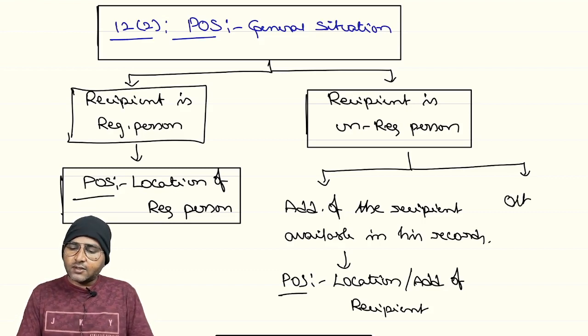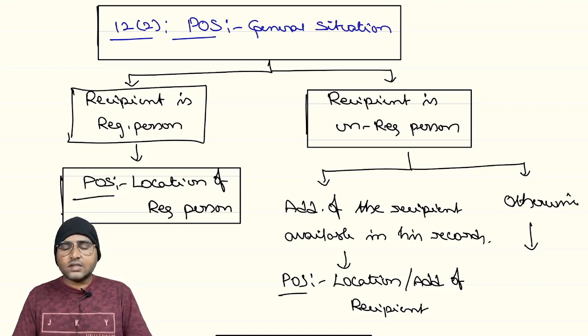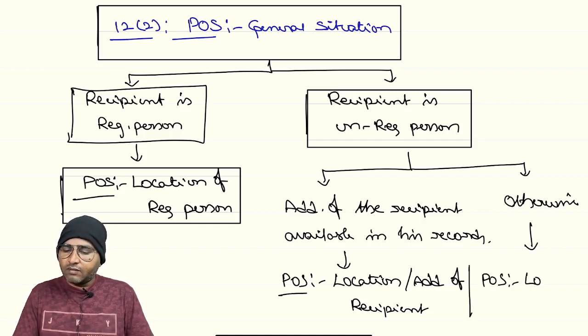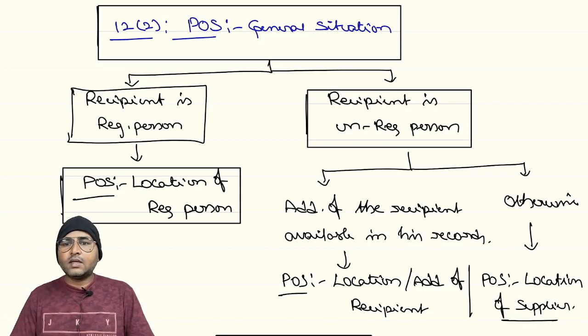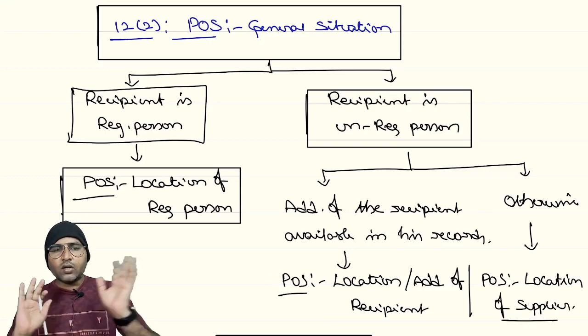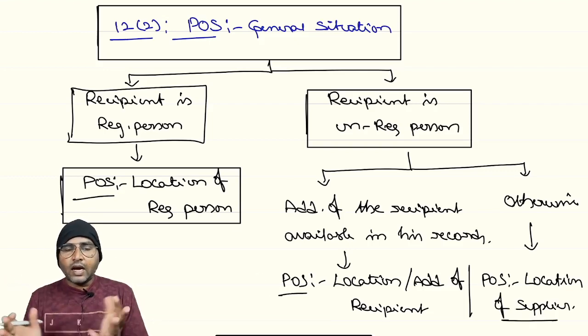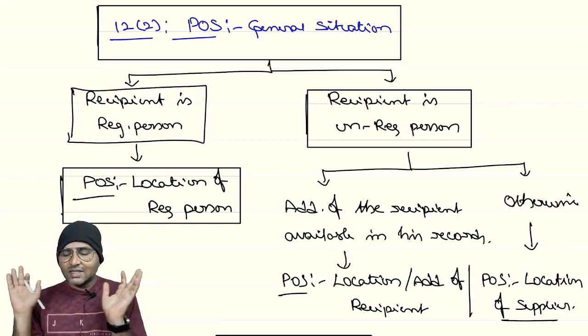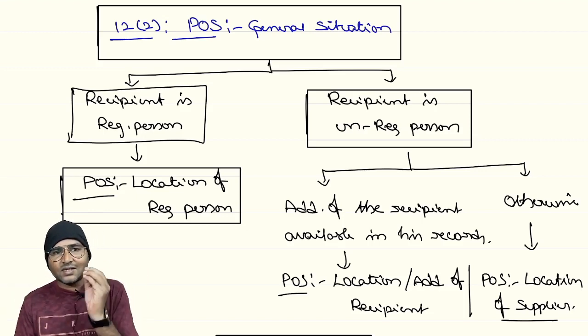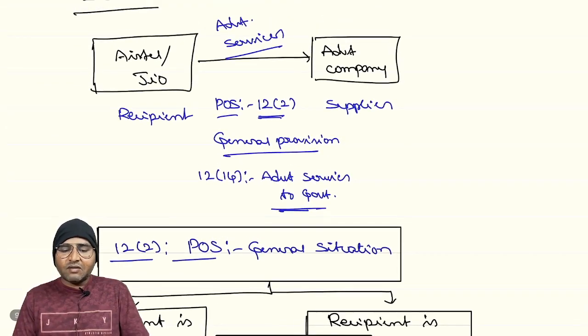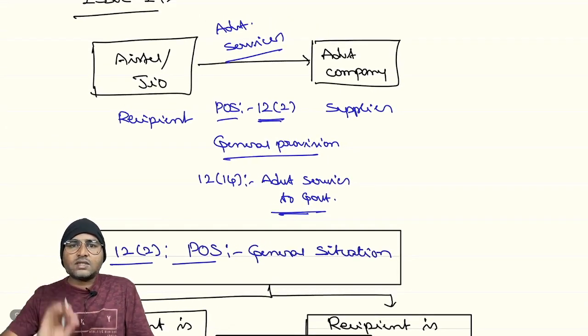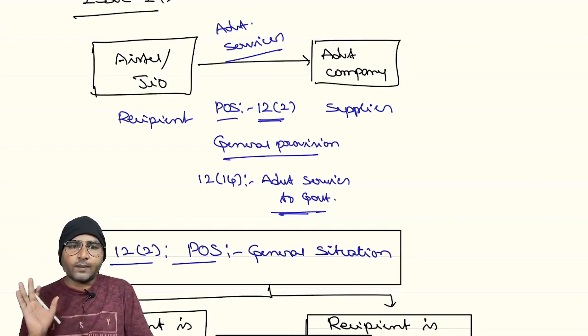Second one, otherwise, that means the address is not available, then the place of supply will be the location of the supplier. Are you clear with this? Any doubt? And these are not the issues. This is just the general provision as we discussed in the classroom, right? I'm just giving clarity about 12 subsection 2 versus 12 subsection 14.